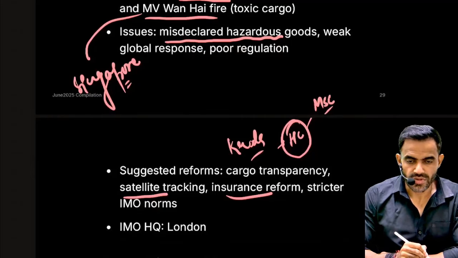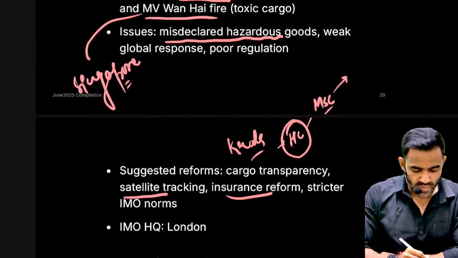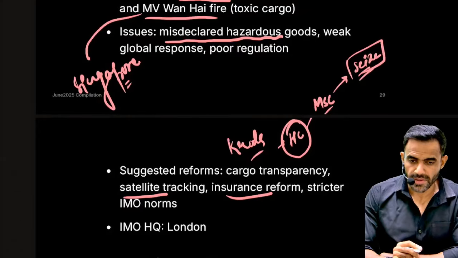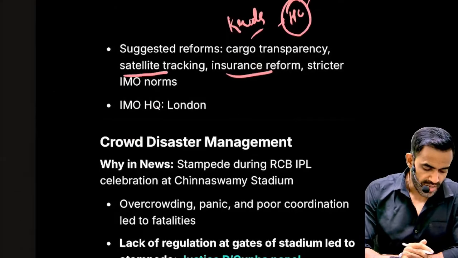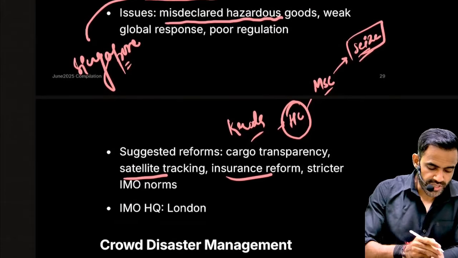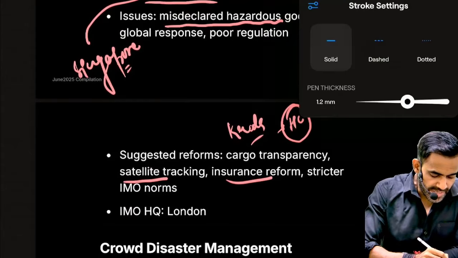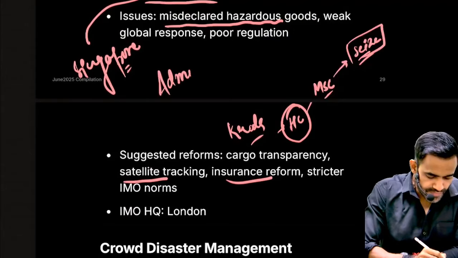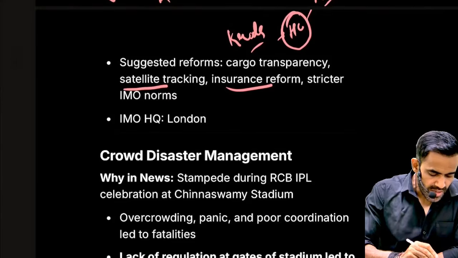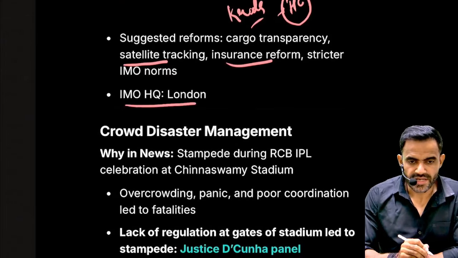The Kerala High Court said, okay, seize their boat, another boat, till the time they do not pay the compensation amount. Now understand, High Courts have original jurisdiction in case of admiralty issues. The headquarters of IMO is in London in UK.